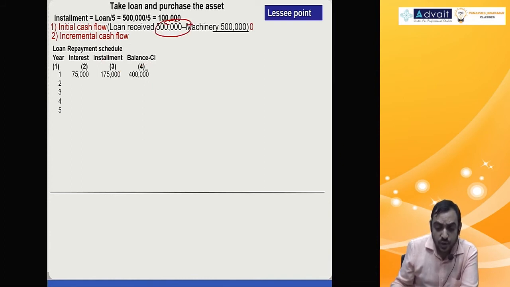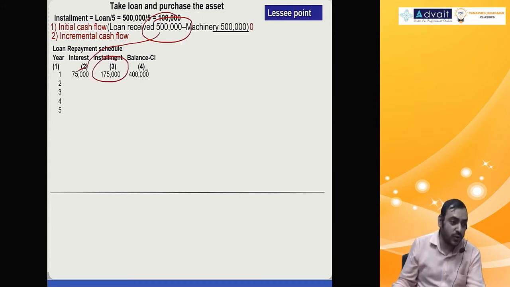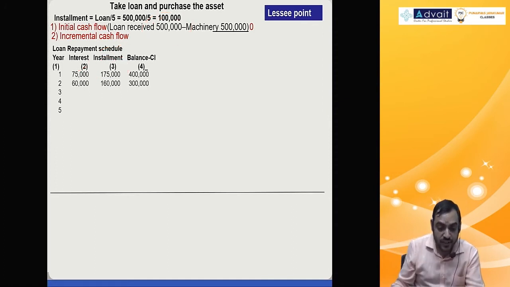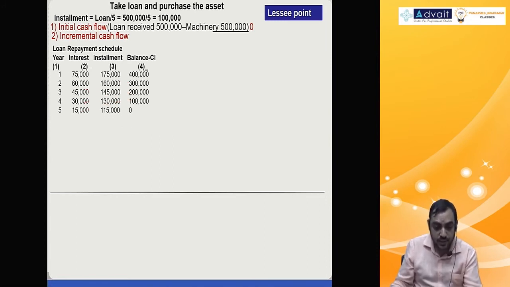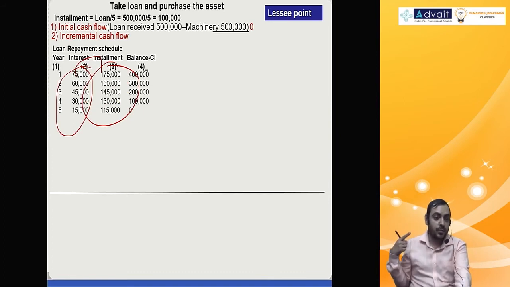Out of 5 lakh, 1 lakh principal is paid, so it became 4 lakh. Or what you can do: 5 lakh plus 75,000 minus 1 lakh 75,000. Both ways you get 4 lakh. On 4 lakh, 15% is 60,000. So 1 lakh plus 60,000, 1 lakh 60,000. Out of 4 lakh, 1 lakh principal is paid. Balance is 3 lakh. On 3 lakh, 15%. On 2 lakh, 15%. On 1 lakh, 15%. All these interest plus installment, 1 lakh principal, that is the installment amount.